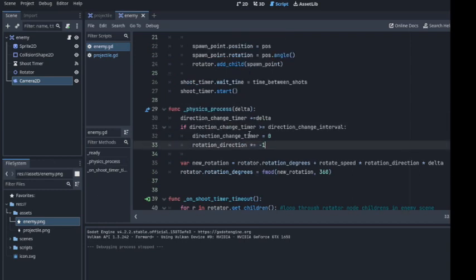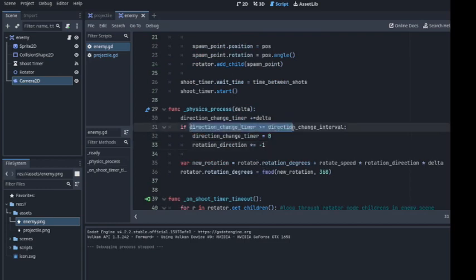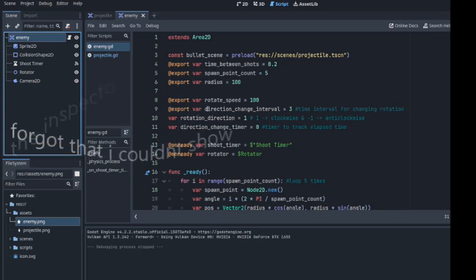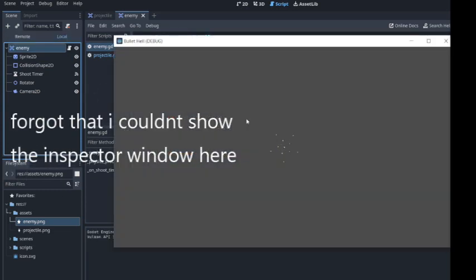Based on the direction timer, we have a timer of, I believe, 0.2 time between every shot. Now if you look at when we run it, you'll see this pattern. Pretty cool, right? This is exactly what we want.